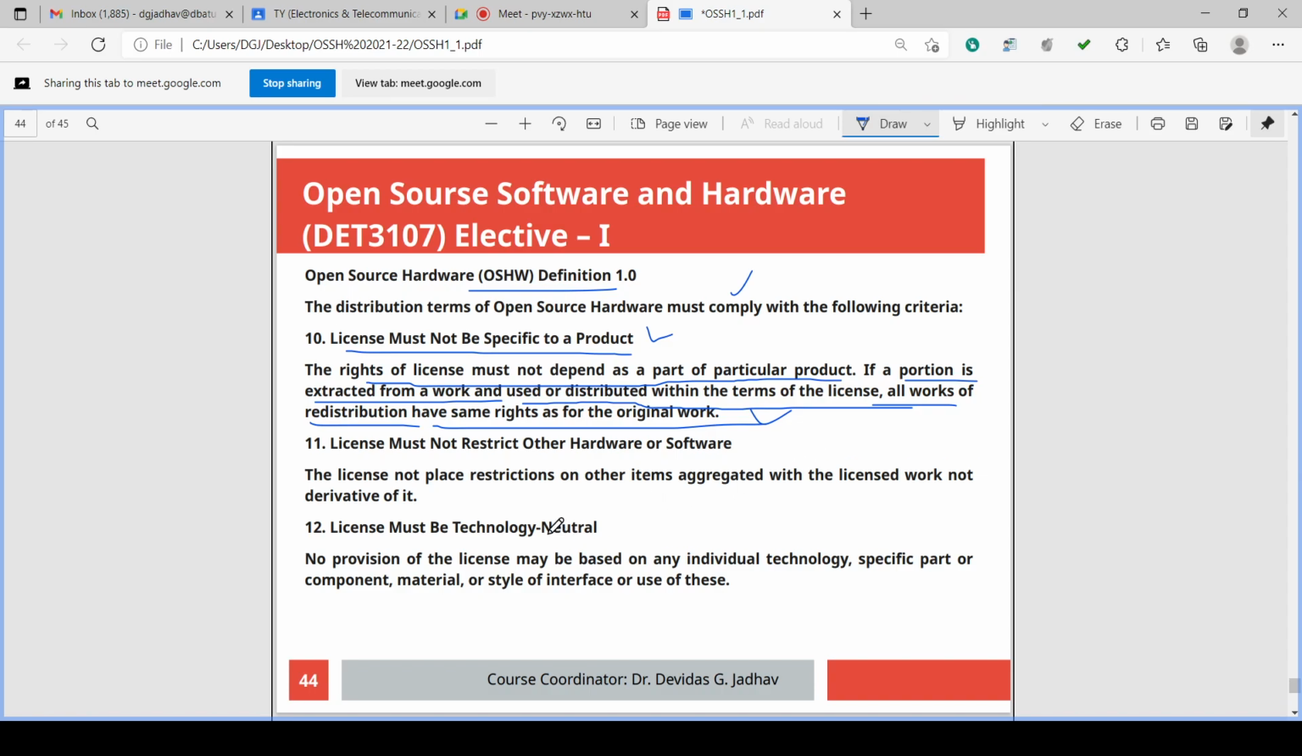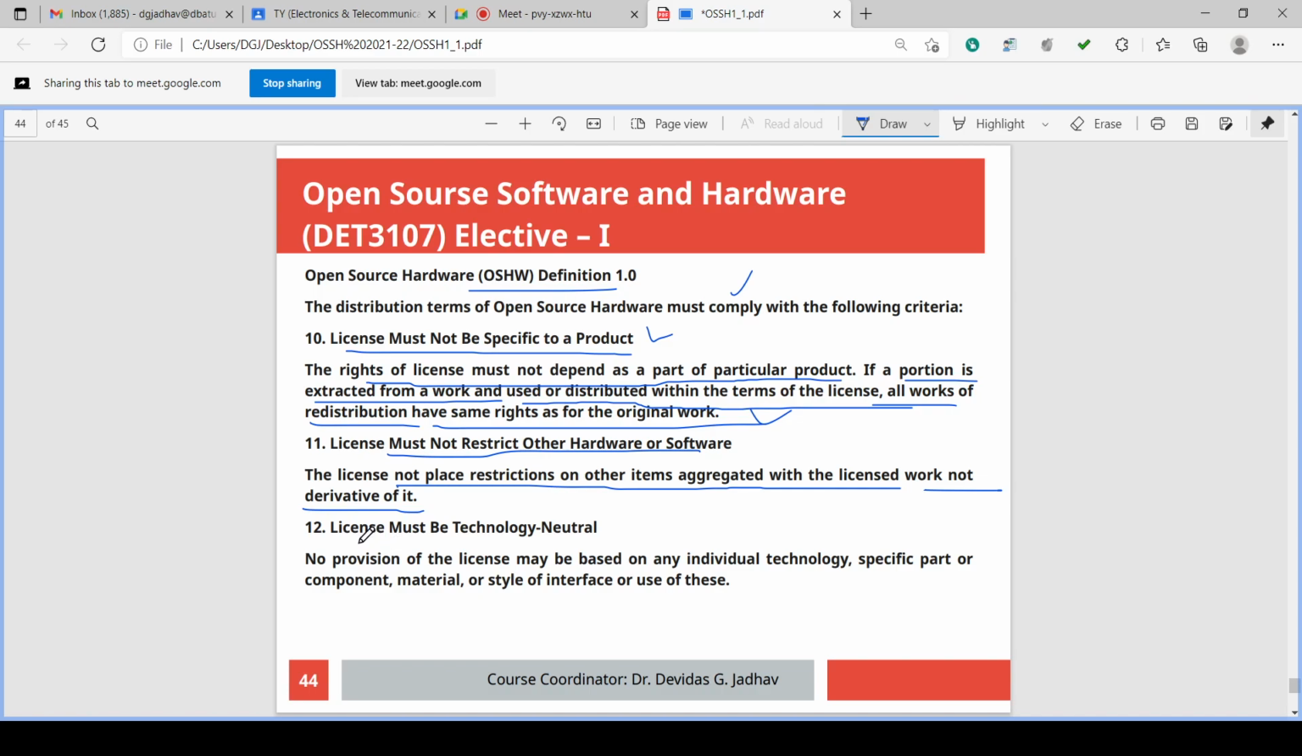Next, the license must not restrict other hardware or software. The license must not place restrictions on other items aggregated with the licensed work that are not derivative of it. Suppose some licensed hardware is there and some other hardware is there. We can aggregate it, combine it, club it. The license should not restrict that, saying you should not use other hardware with this hardware, and so on.